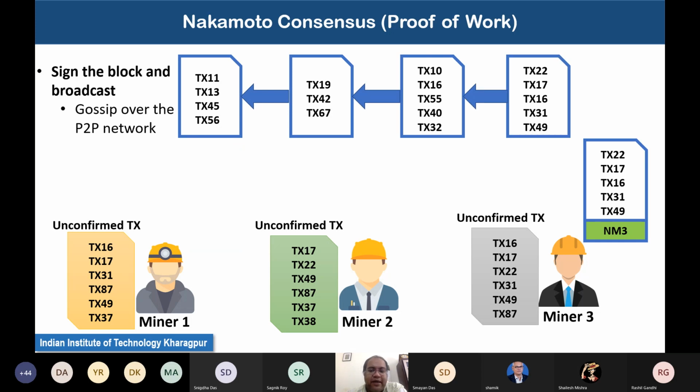What miner 3 does is sign this block with his or her digital signature, and then broadcast this block over the peer-to-peer network with the help of the Gossip protocol.